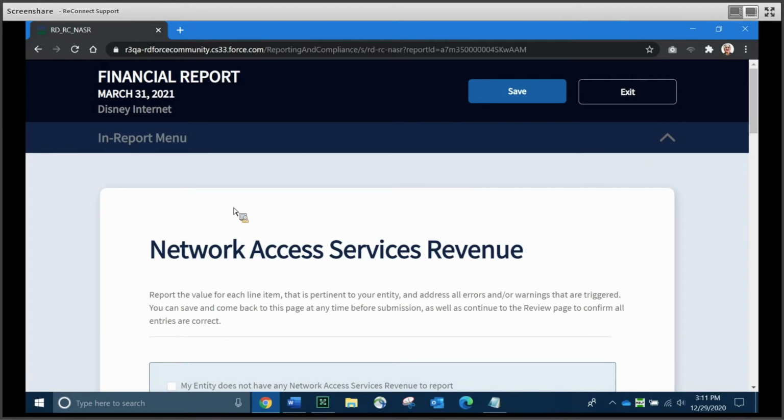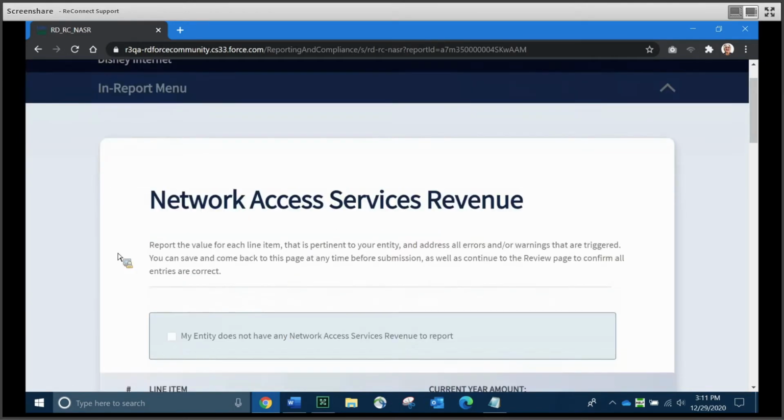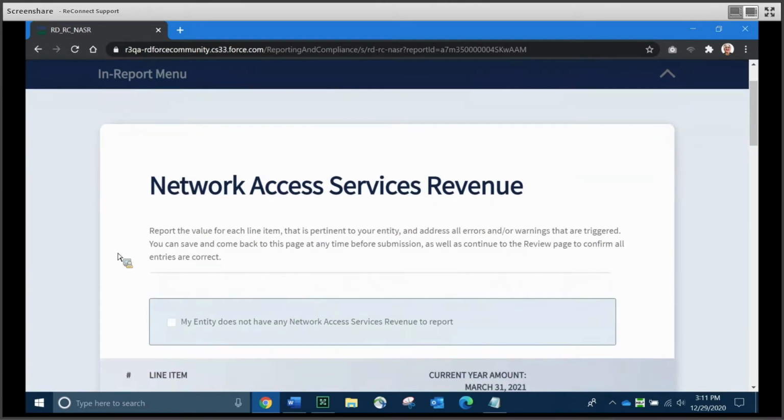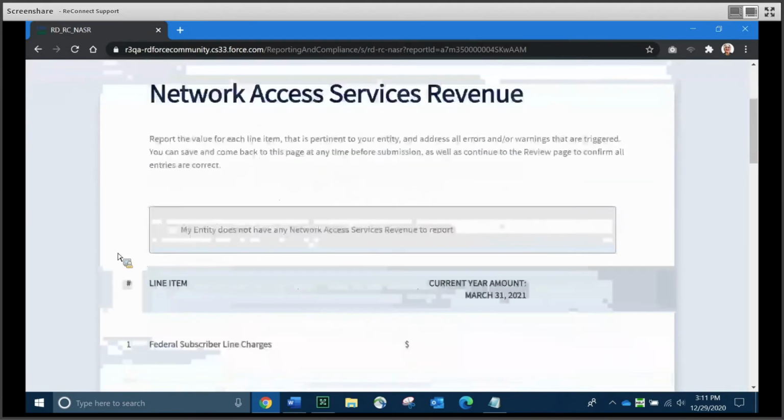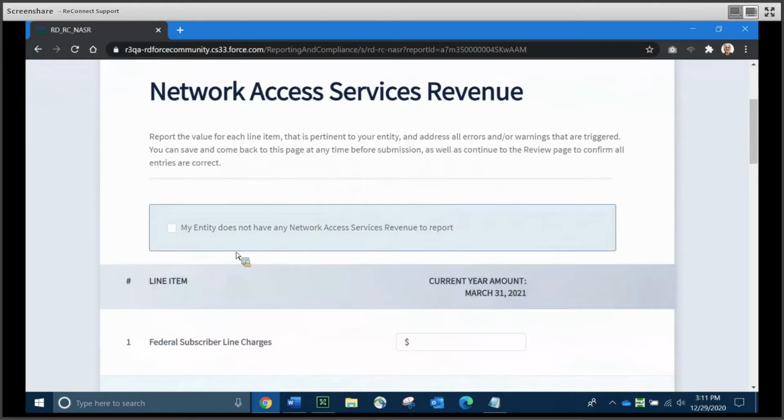So the Network Access Services revenue schedule is where you're going to report revenues that are derived from the provision of exchange access services to an inter-exchange carrier or to an end user of the telecommunications services beyond the exchange carrier's network. And again, this data, some of it is going to auto-populate into the income statement, which is why you want to start here and answer whatever data queries you need to answer here.